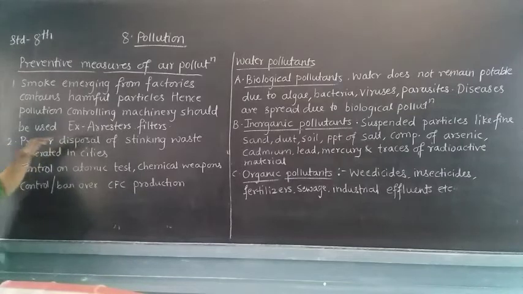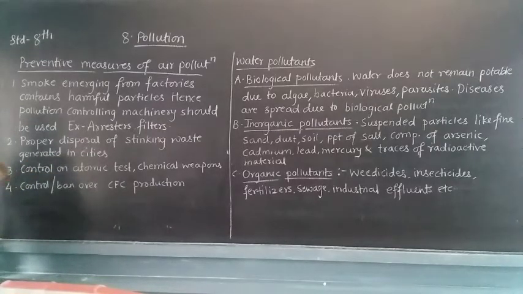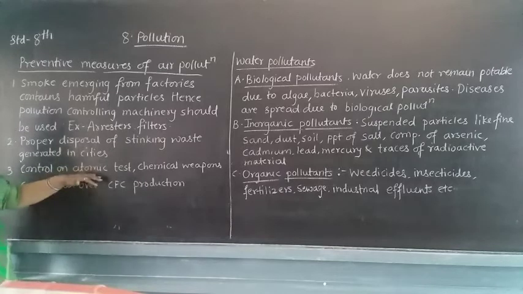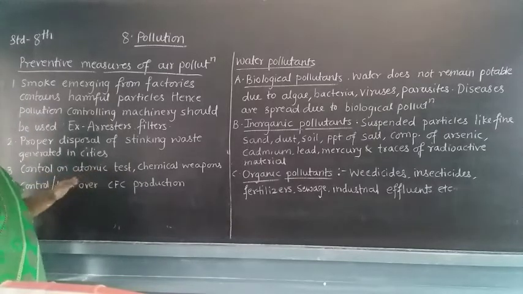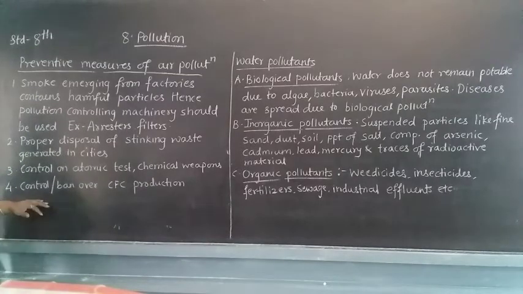Proper disposal of waste generated in the cities. The waste that is generated in the cities should be controlled or disposed of nicely. We should conduct fewer atomic tests, and we should not use chemical weapons.